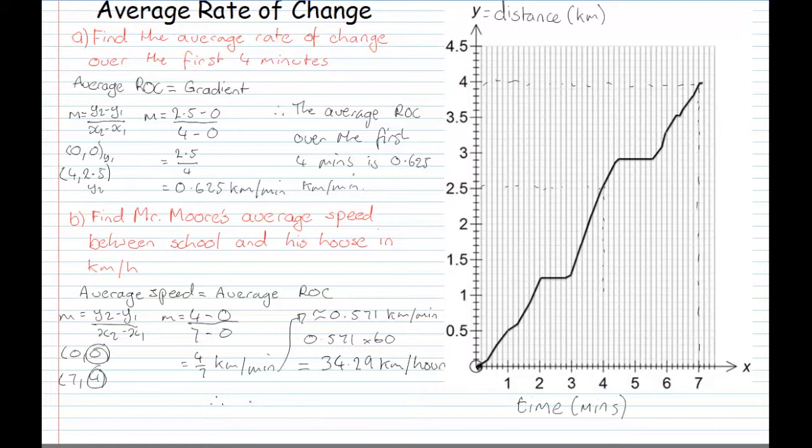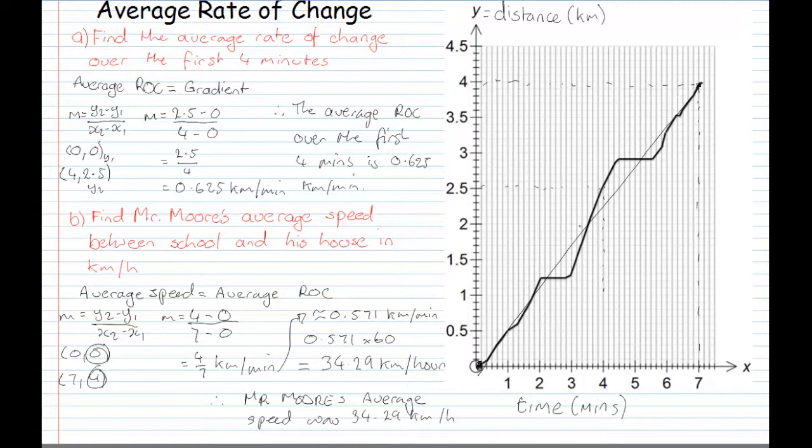Therefore, Mr. Moore's average speed was 34.29 kilometers per hour.